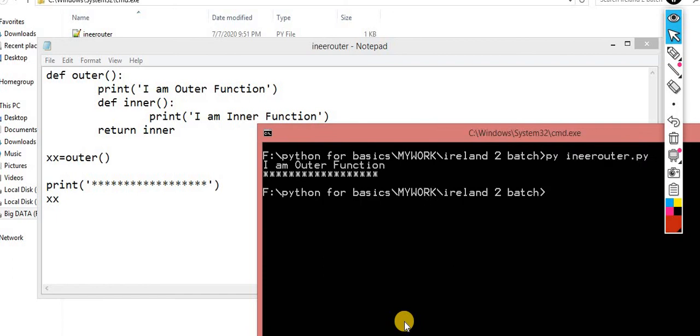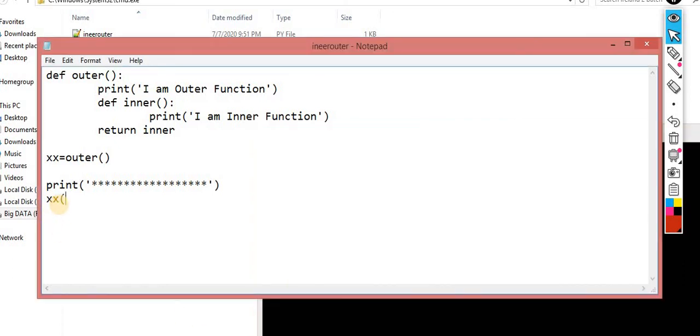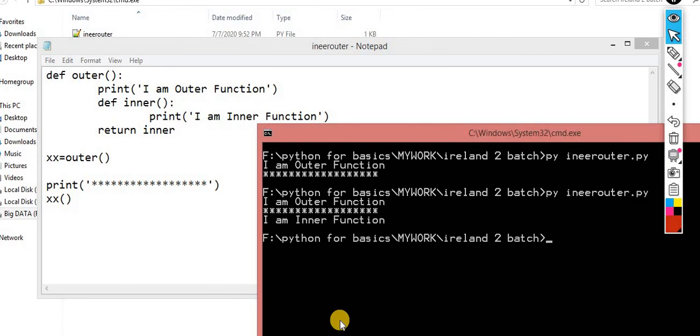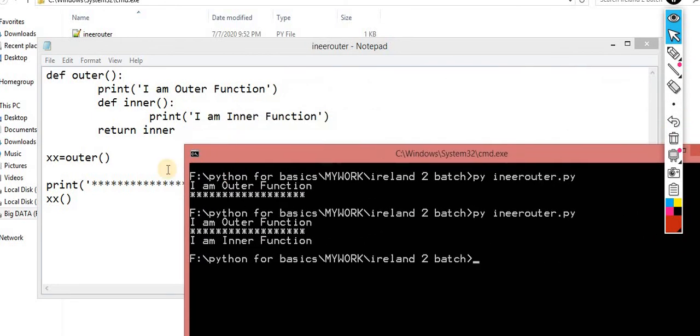I am outer function. Okay, and then you use it. Now this time you have to use it like this. So let me show you. Now the picture is 100% clear. Now I will explain each and everything, have patience. The first concept I told you is the concept of aliasing.